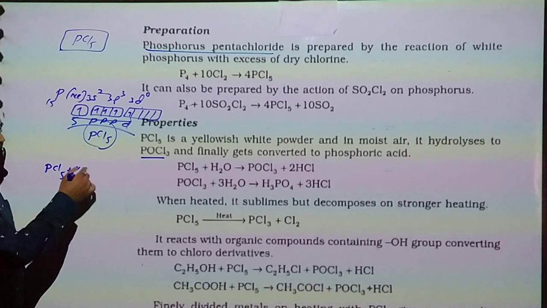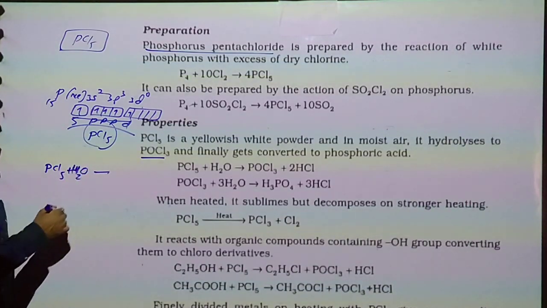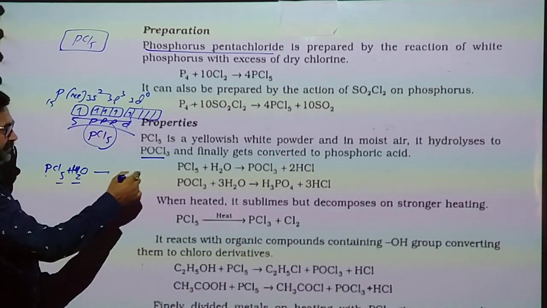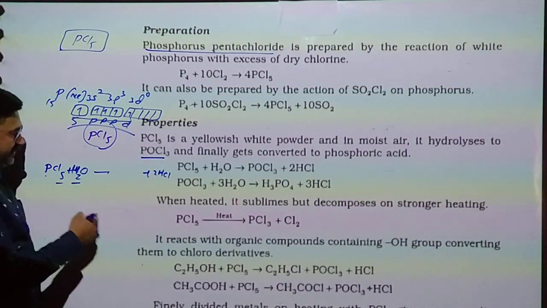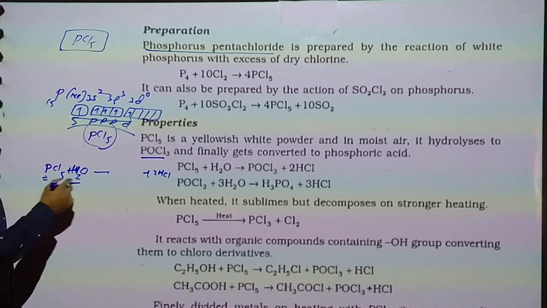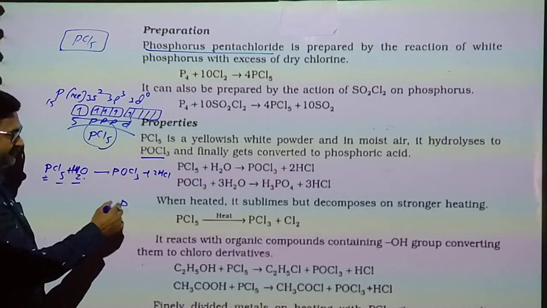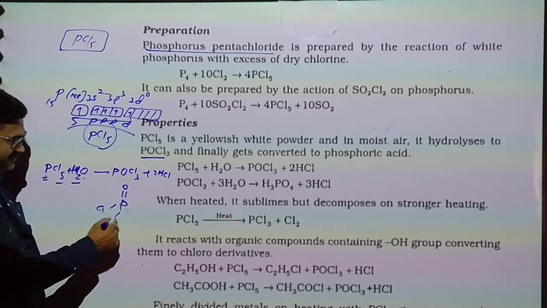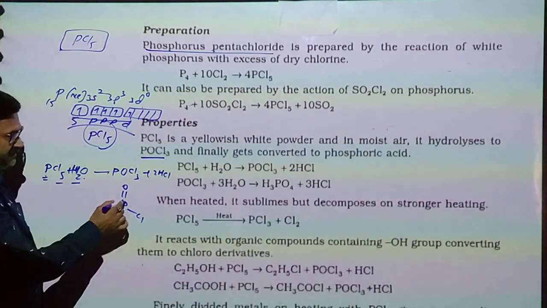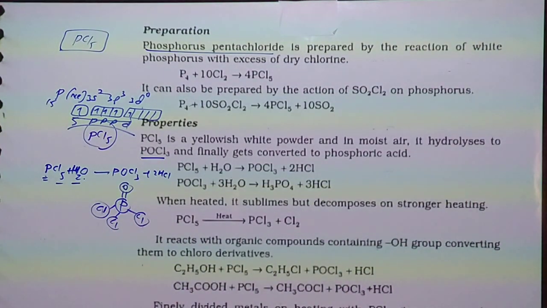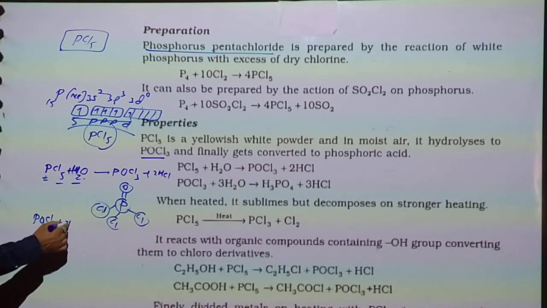PCl5 comes in contact with moisture, otherwise water. 2 hydrogen with 2 chlorine removes 2HCl. Remember this: 1 phosphorus, 1 oxygen and remaining 3 chlorine. So this is the structure of phosphorus oxychloride, POCl3. Now that POCl3 once again reacts with more amount of water.